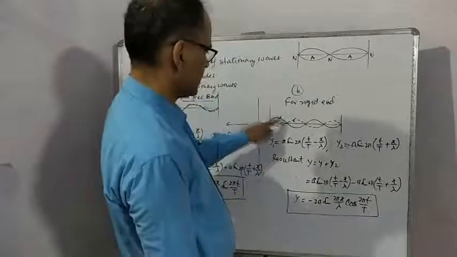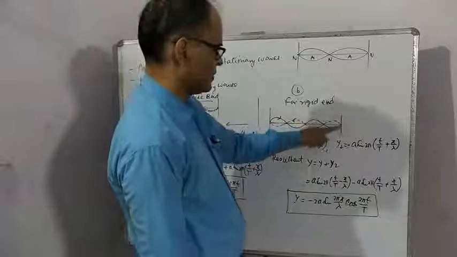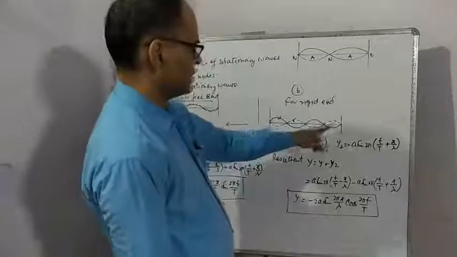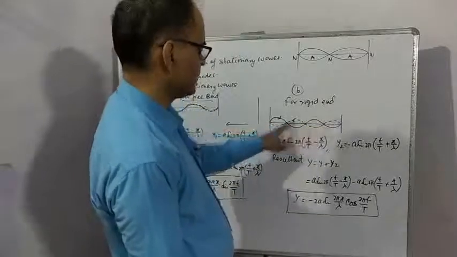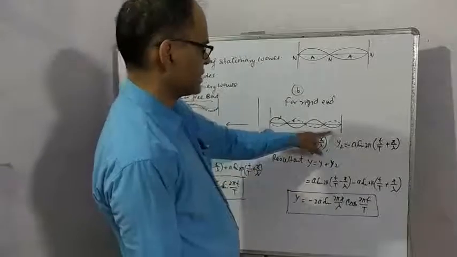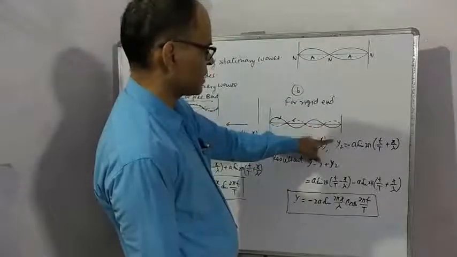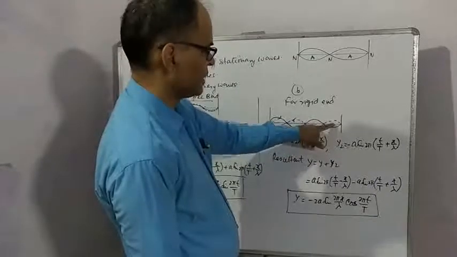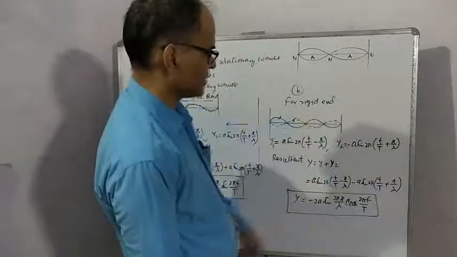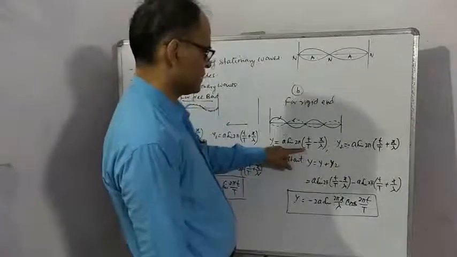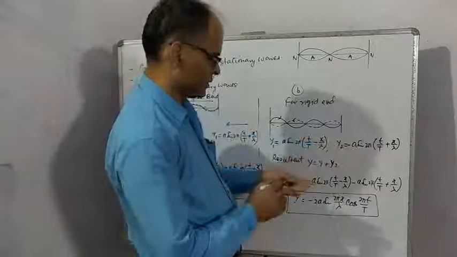Now let us consider the case of a rigid end. This wave is going left to right. It is the wave produced by you, or incident wave. The dotted line is showing the reflected wave. Since it is a rigid end, reflection will take place in opposite phase, means displacement of the incident wave and displacement of the reflected wave are in opposite directions. This is the equation of the incident wave and this is the equation of the reflected wave.